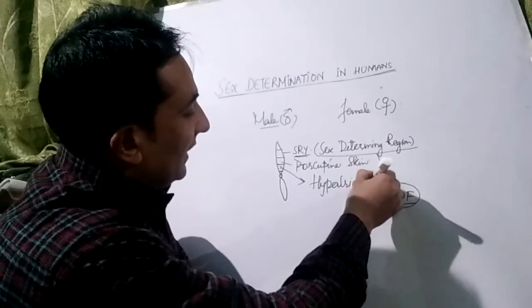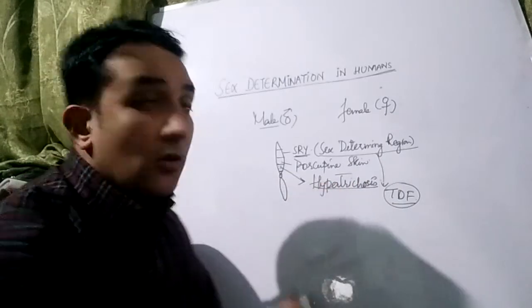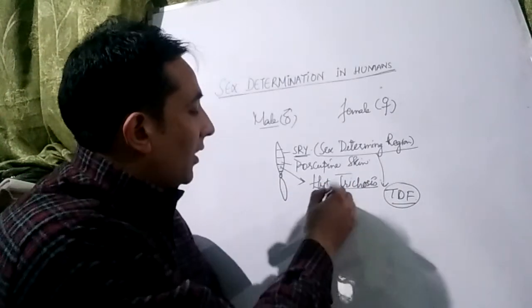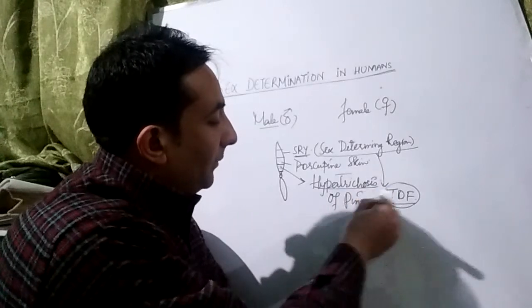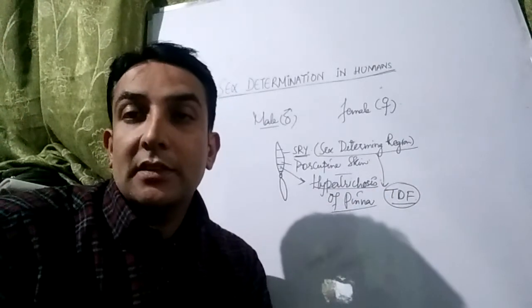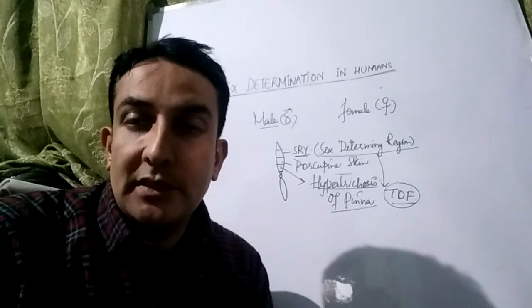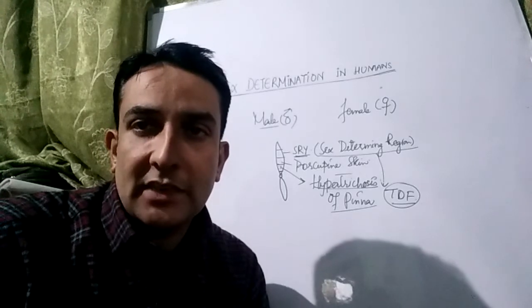Hyper means extra, trichosis means hair development of the pinna. You will see upon the pinna of the males there are extra hairs, there are more hairs as compared with the pinna of the female. Pinna means the external ear.